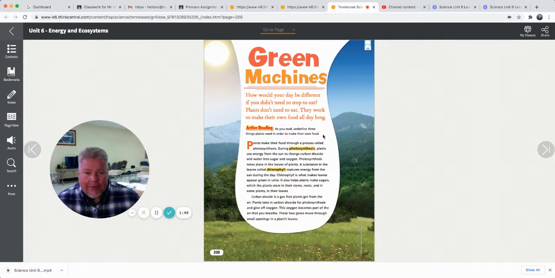So this is kind of a review. We already know everything that's on this page, or we should know everything that's on this page about photosynthesis. Plants make their own food.